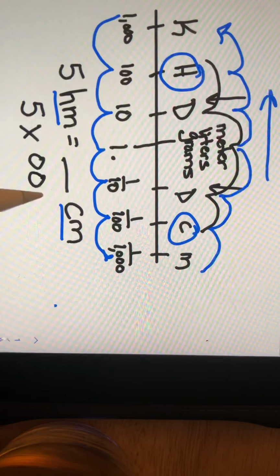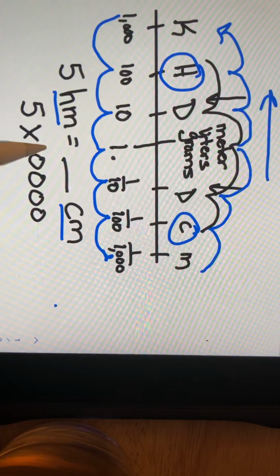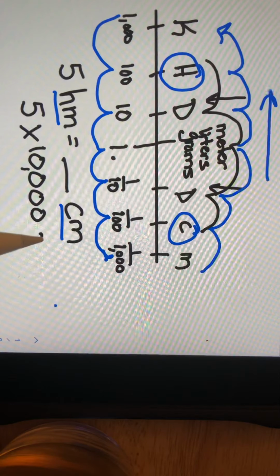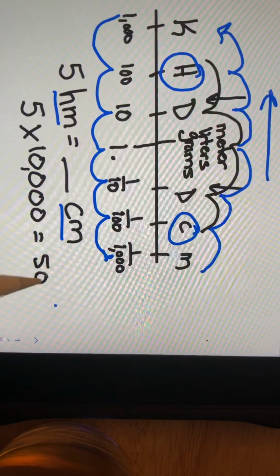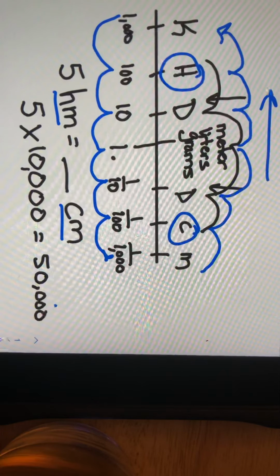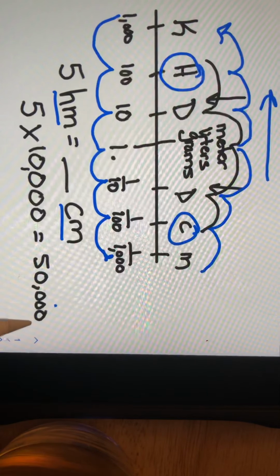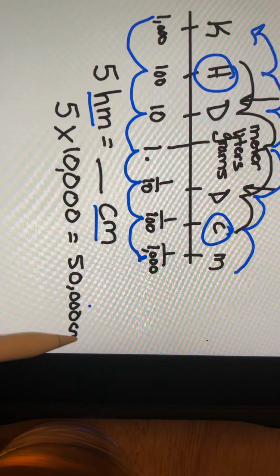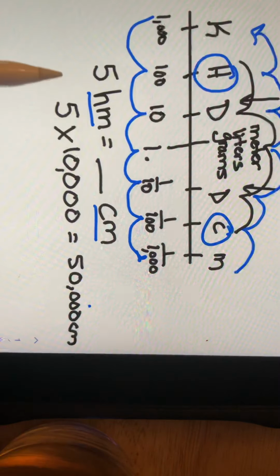So that means really we're multiplying 5 times 10,000, which would be 50,000 centimeters. Now, I started you off with a real hard one.